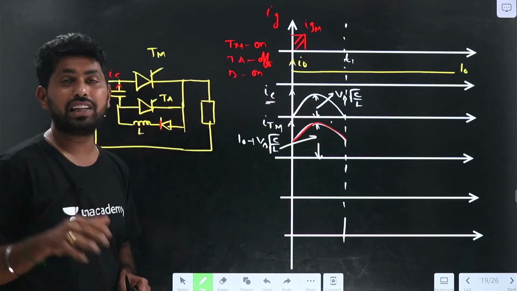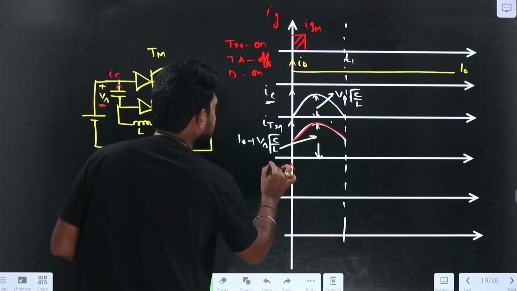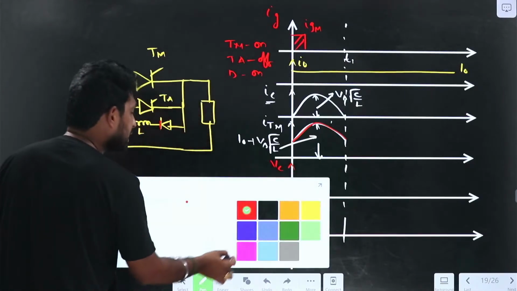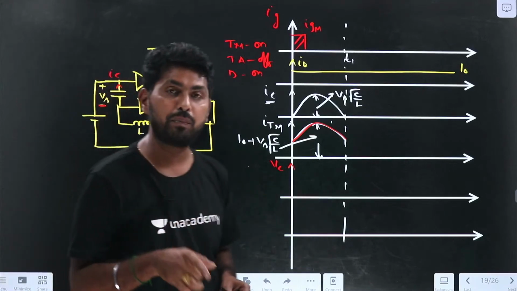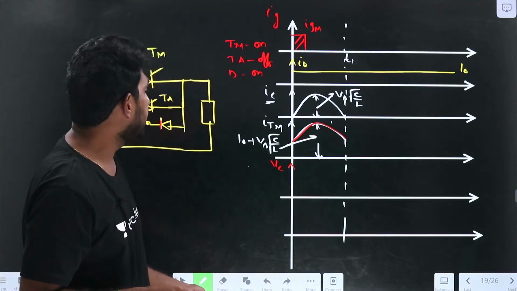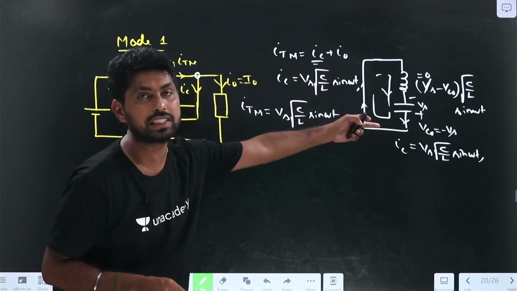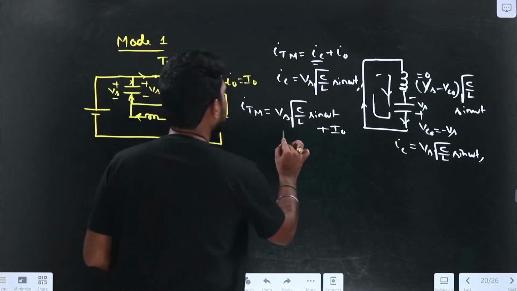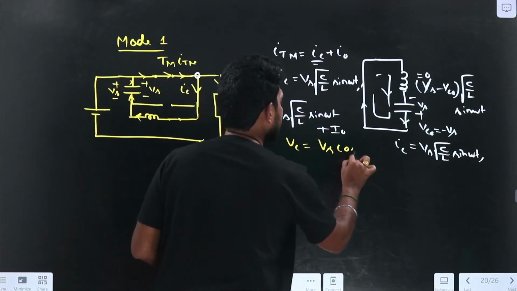Now let me draw the VC, that is the voltage across the capacitance. The voltage across the capacitance will follow the cosine waveform, Vc equal to Vs into cos omega t.